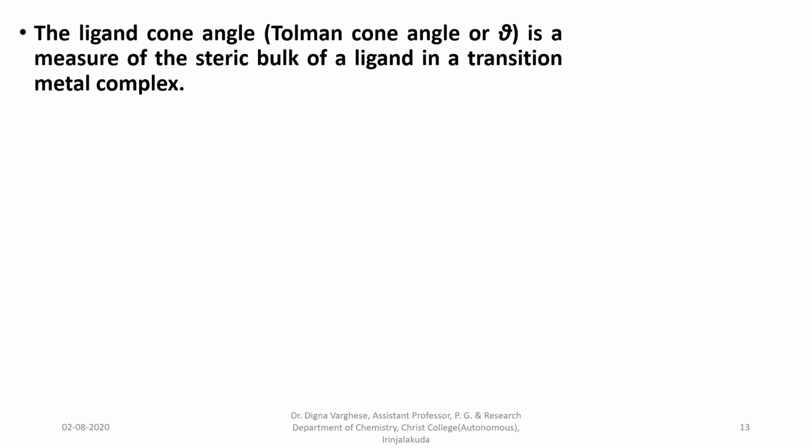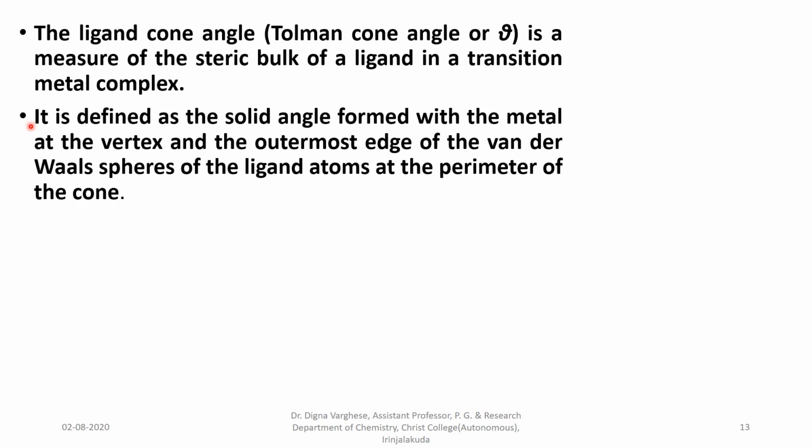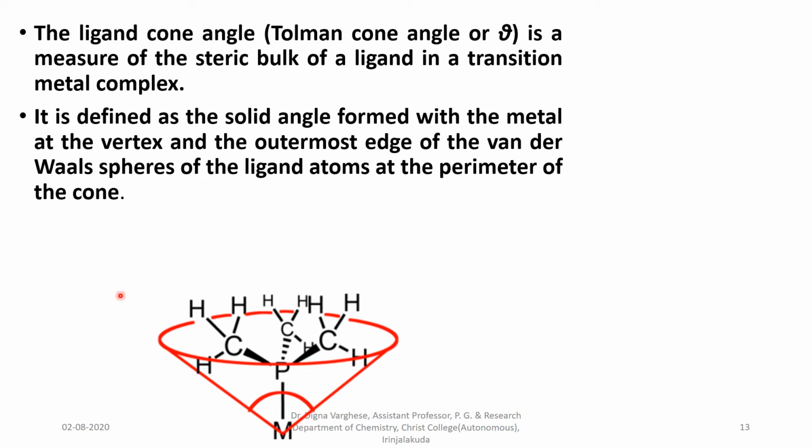The ligand cone angle, or Tolman cone angle, is a measure of the steric bulk of a ligand in a transition metal complex. It is defined as the solid angle formed with the metal at the vertex and the outermost edge of the van der Waals spheres of the ligand atoms at the perimeter of the cone.